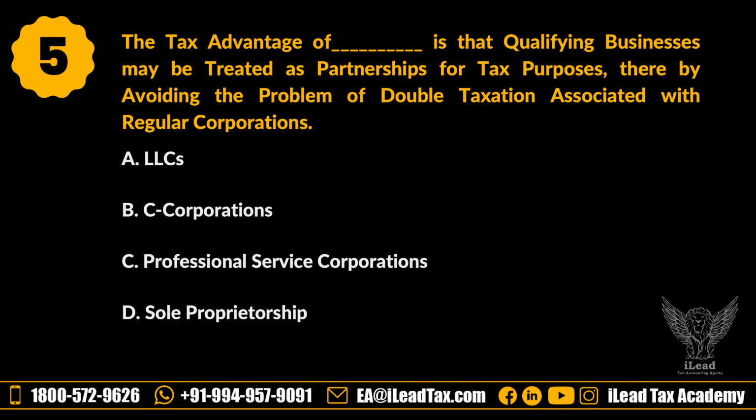C, professional service corporation. Professional service corporations are typically organized for licensed professionals to provide their services. So they may have specific legal requirements and benefits related to the practice of certain professions. They do not necessarily provide a tax advantage that avoids double taxation. C is wrong.